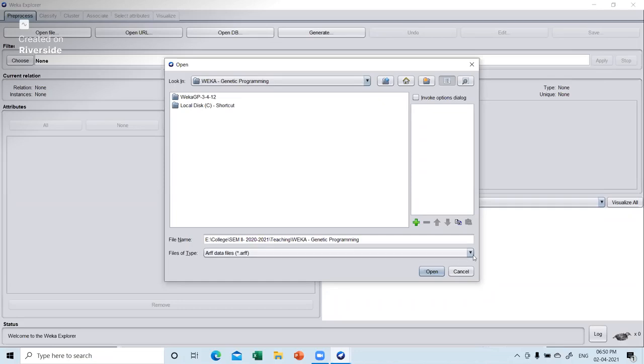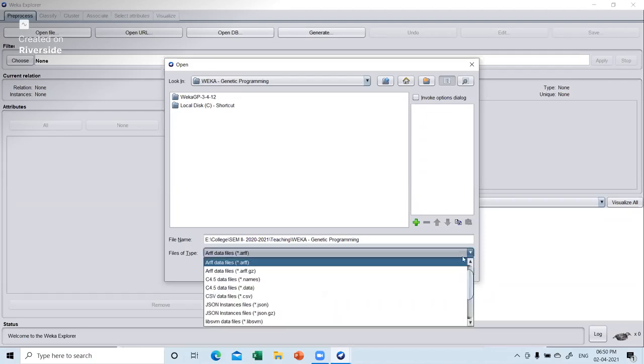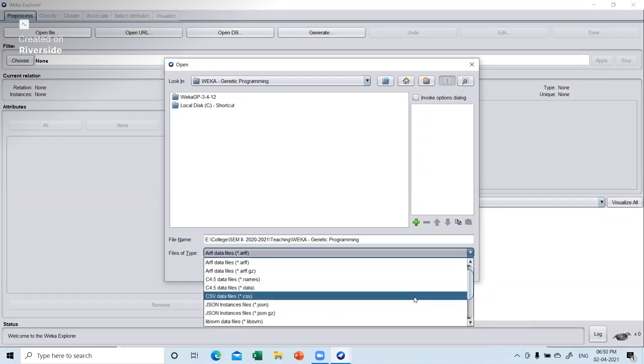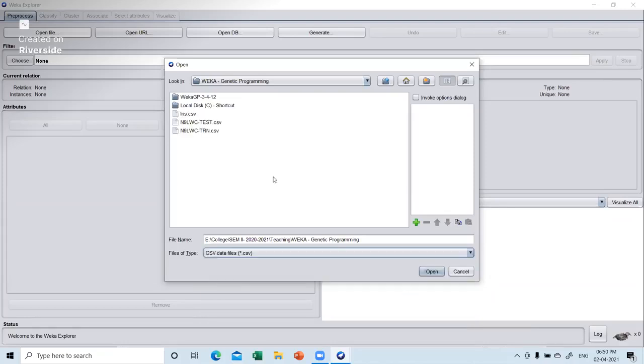If you want, you can do it in this format also, but if you ask me, CSV becomes easy for us, and we have been working on the CSV format for quite a long time, so we use CSV. It is up to you whether you want to use ARFF or CSV.